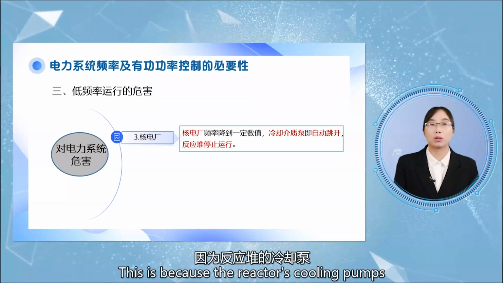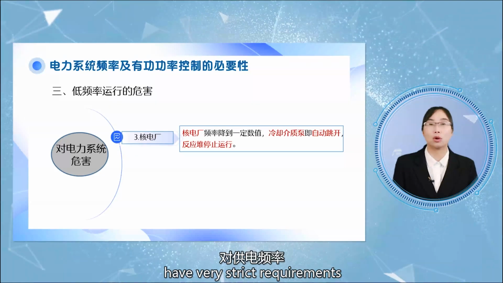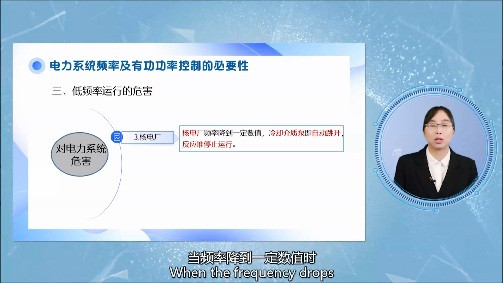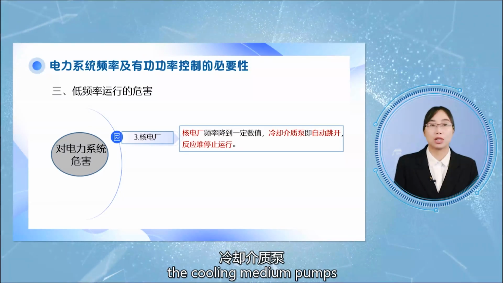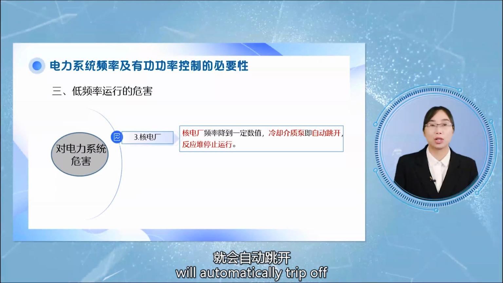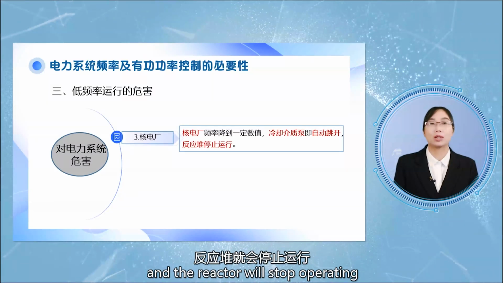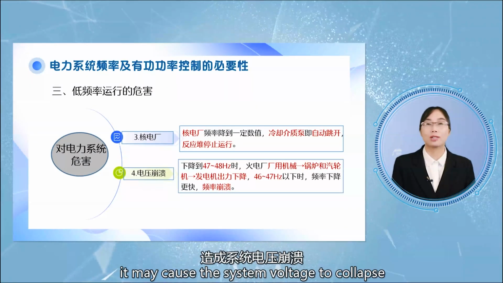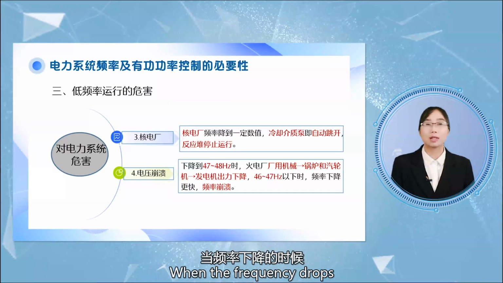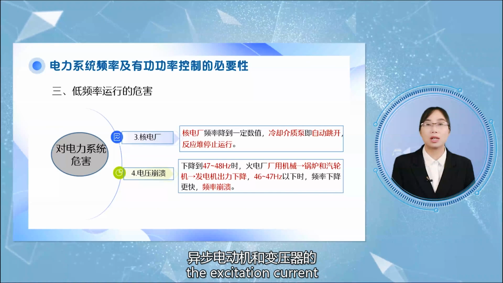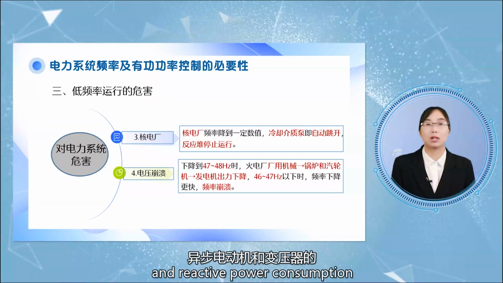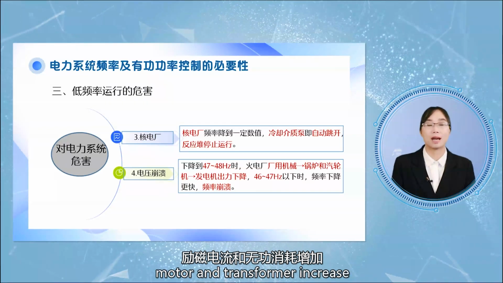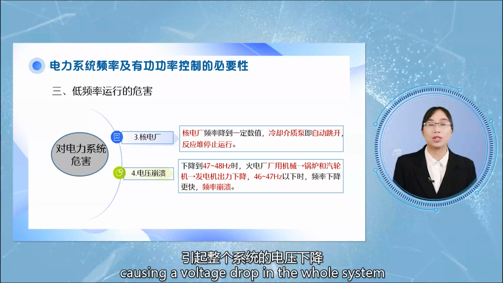This is because the reactor's cooling pumps have very strict requirements on the power supply frequency. When the frequency drops to a certain value, the cooling medium pumps will automatically trip off, and the reactor will stop operating. The fourth is that it may cause the system voltage to collapse. When the frequency drops, the excitation current and reactive power consumption of the asynchronous motor and transformer increase, causing a voltage drop in the whole system.